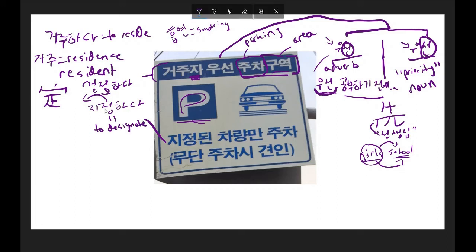But what we have here is we don't have 지정하다, we have 지정되다. So the passive form of to designate would be, I guess, designated, not to designate. It's not somebody who designated, it's something that has been designated, and that's the purpose of adding 되다 to make a passive form of this verb. I talk about passive verbs, and I suggest you check out lesson 14 to see my discussion on passive verbs.